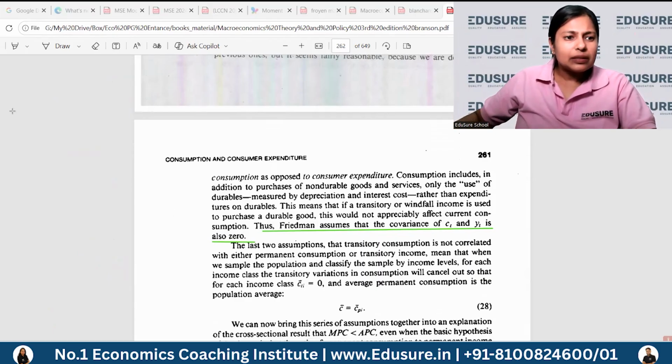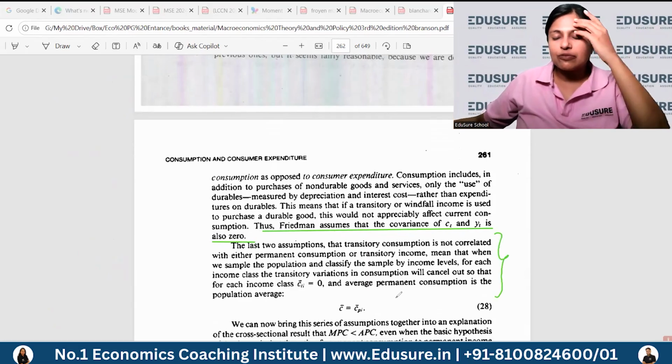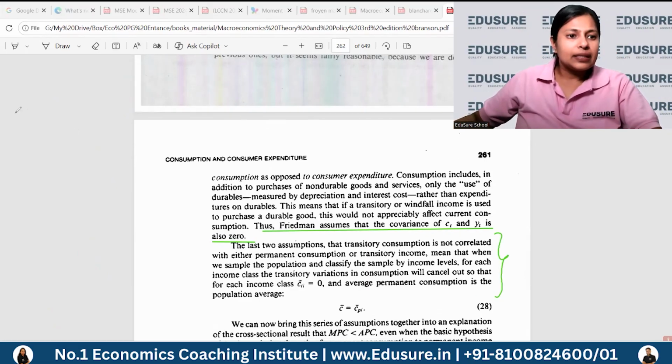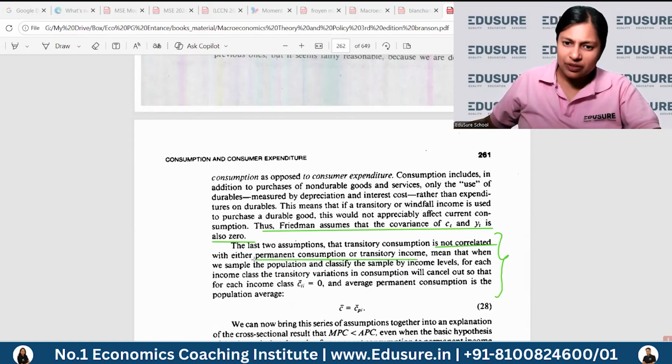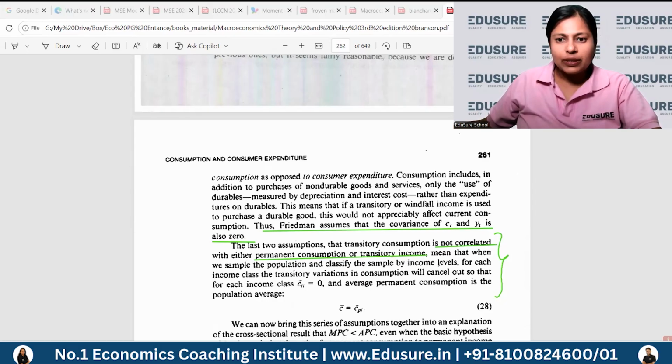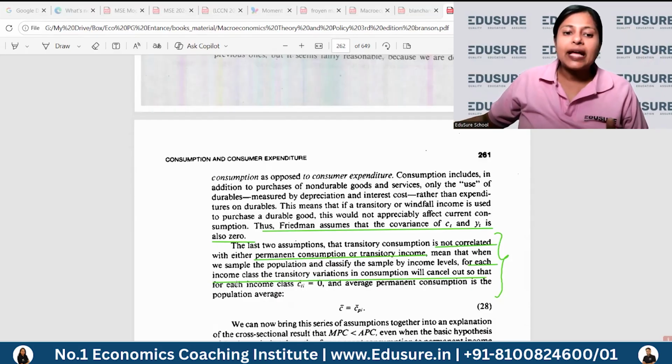now another thing that is very important to Friedman's conclusion is that since transitory consumption is not correlated with anything, neither with permanent consumption, nor with transitory income, nor with permanent income, when we take a sample population and divide the population into certain income classes, the transitory part will cancel out.